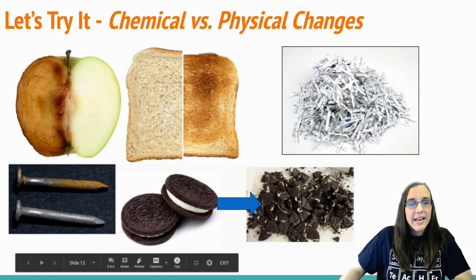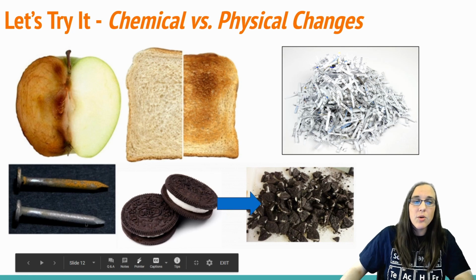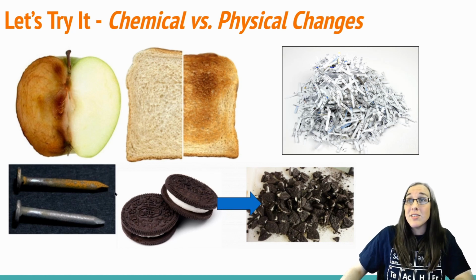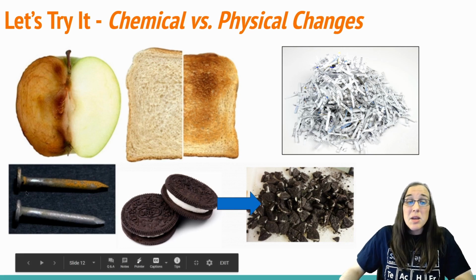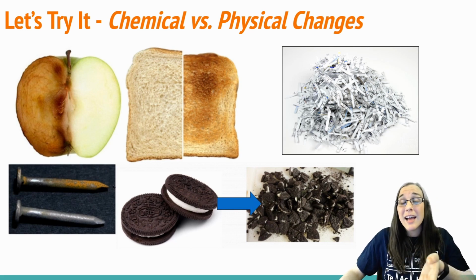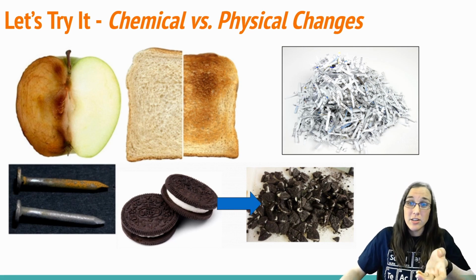Let's jump over to the nail. We have a normal nail and a rusted nail. Immediately you should be thinking, well, that's a different color than it was in its original state. Because it's a different color, we can automatically assume this has to be a chemical change.